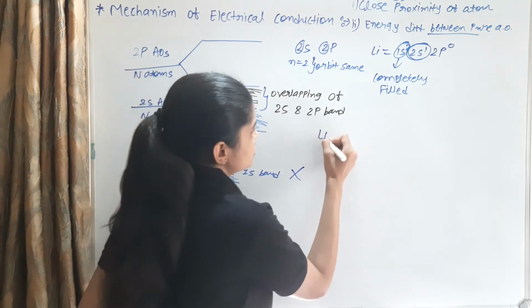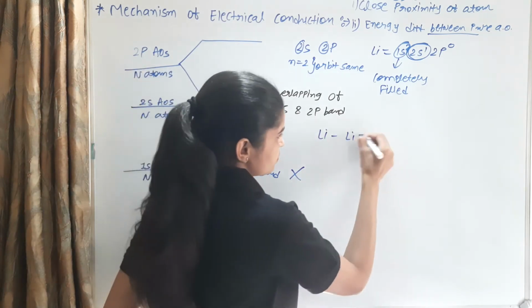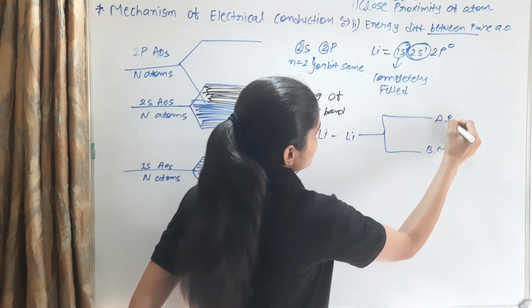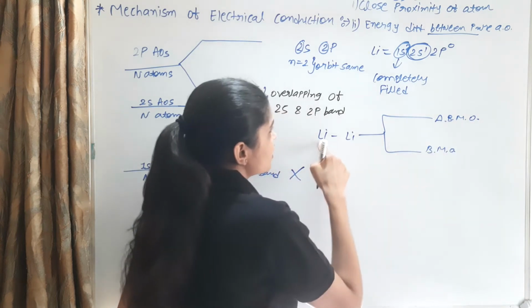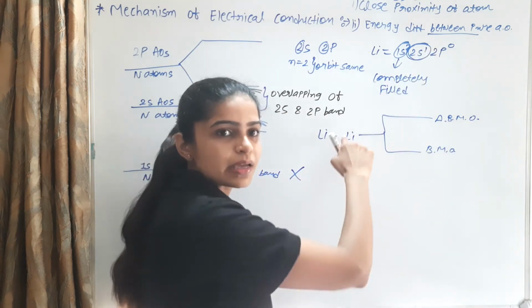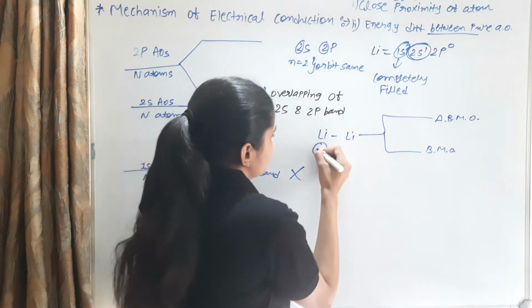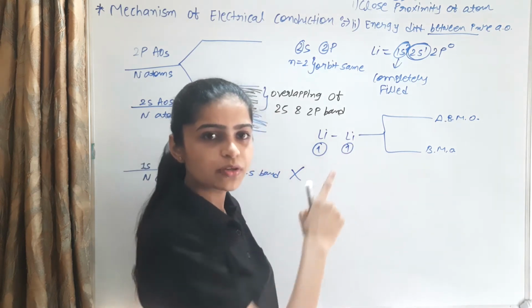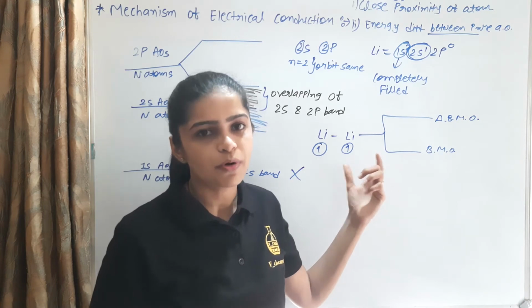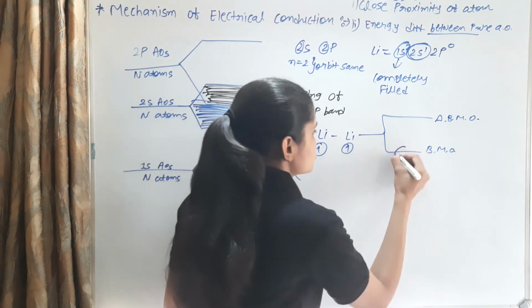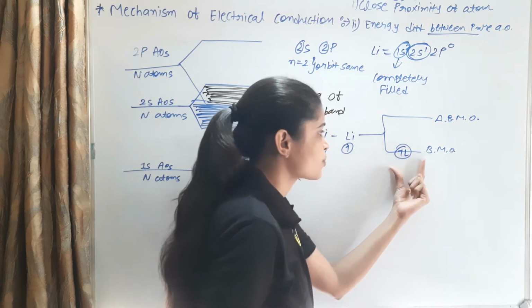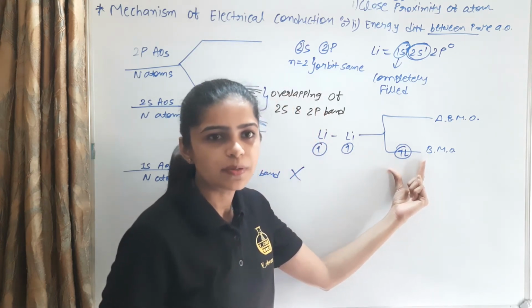When we consider lithium and lithium, they produce a bonding molecular orbital and an anti-bonding molecular orbital. One lithium has 1 electron and the second lithium has 1 electron, each in a half filled orbital. 2 atomic orbitals produce 2 molecular orbitals. The 2 electrons reside in the bonding molecular orbital because of the Aufbau principle.